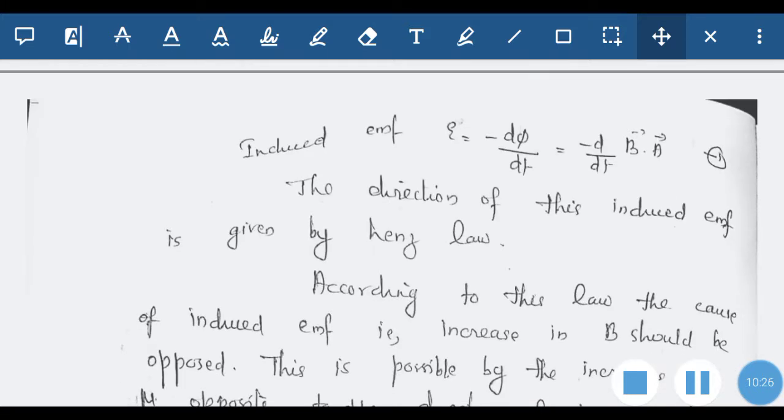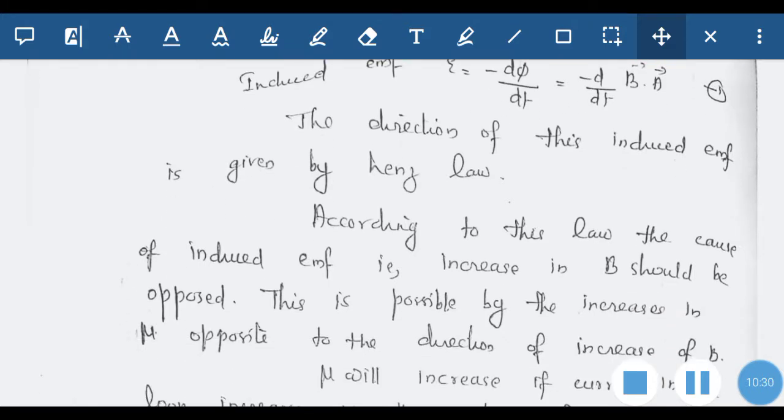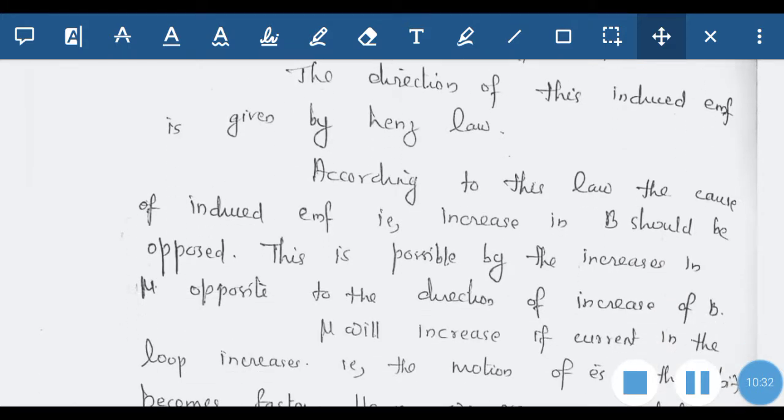Now the direction of this induced EMF is given by Lenz's law, and according to this law, the cause of the induced EMF, that is the increase in B, should be opposed. Lenz's law says that the direction of the induced EMF is such as to oppose the cause producing that effect.